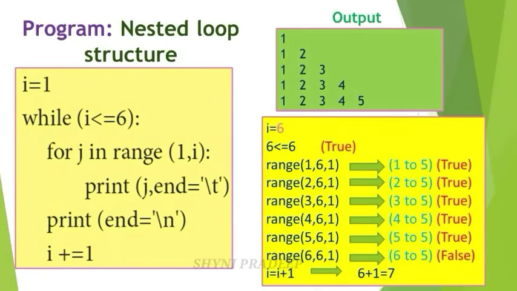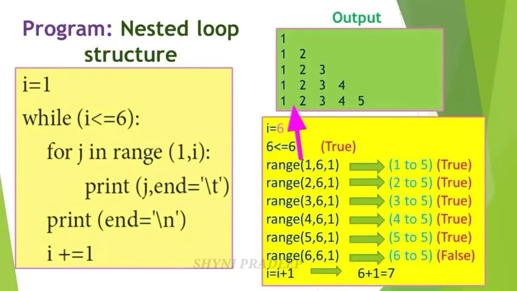Check this condition. Here you have to generate the list of values starting from 1 to 5. Okay. So this condition is true. Here j is equal to what? 1. Here write j. So print j means 1. Okay. And next, end is equal to \t.